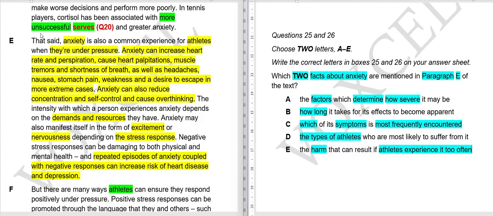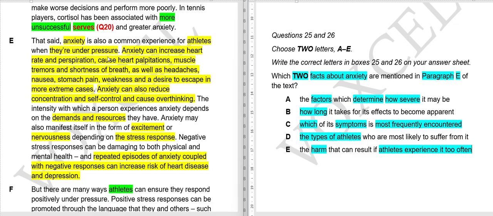That said, anxiety is also a common experience for athletes when they are under pressure. Anxiety can increase heart rate and perspiration, cause heart palpitations, muscle tremors, and shortness of breath, as well as headaches, nausea, stomach pain, weakness, and a desire to escape in more extreme cases. Do you think there is a mention of the factors that determine how severe it may be?